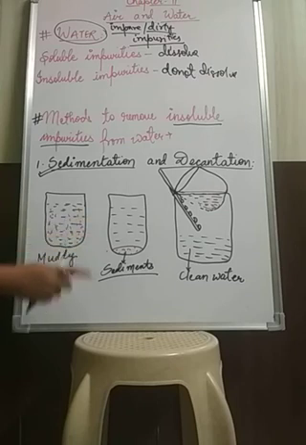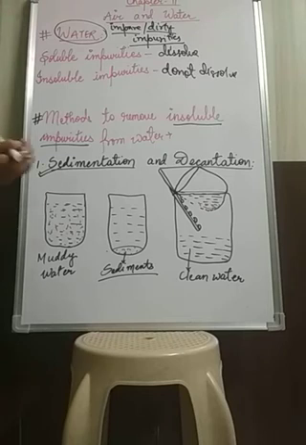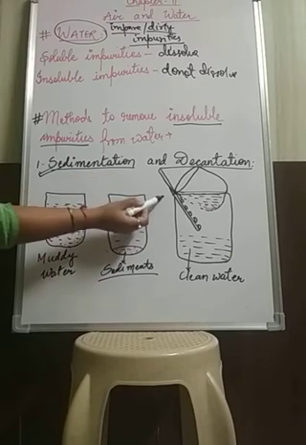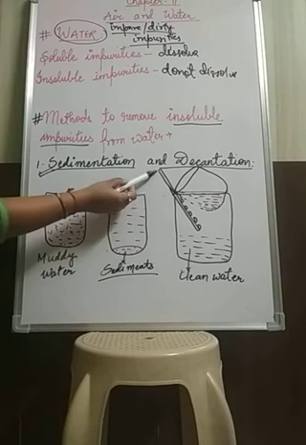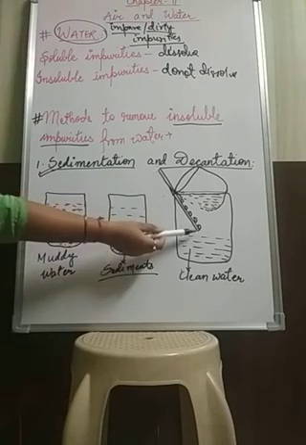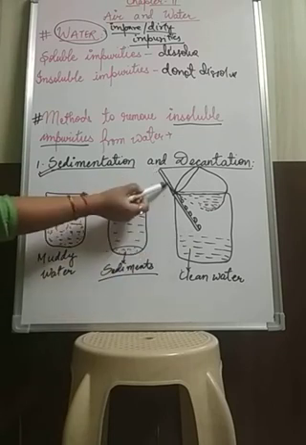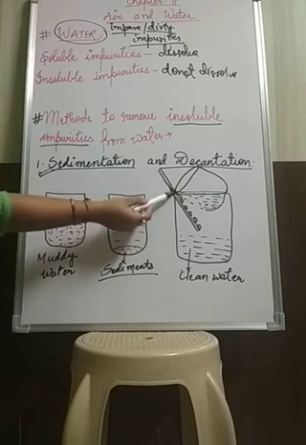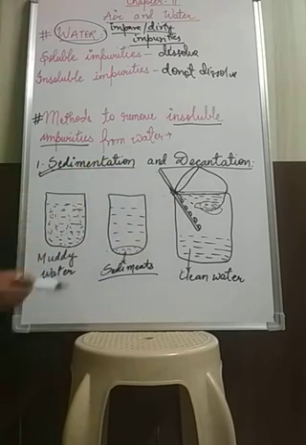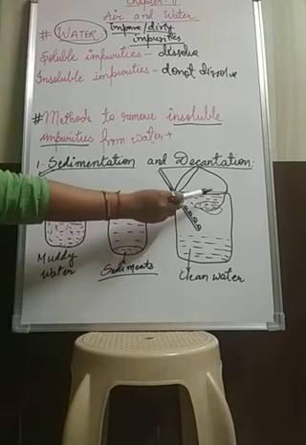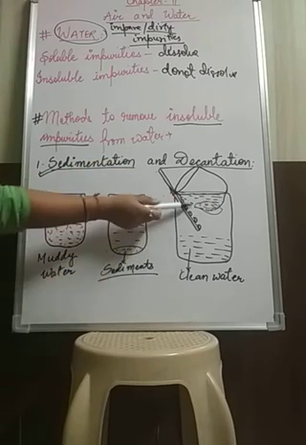For the decantation process, we need another beaker, another container into which we will pour the clean water. We will slowly pour out the clean water into a separate container, and for this we need a rod. With the help of this rod we will pour down the clean water without disturbing the sediment. We will only pour down the clean water, and once